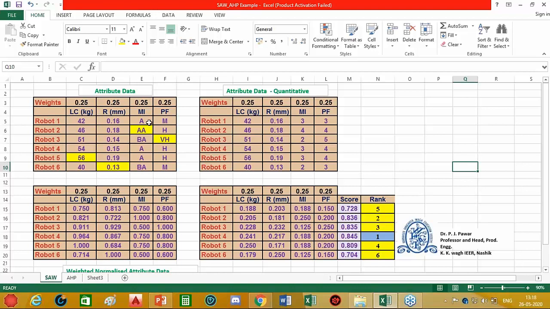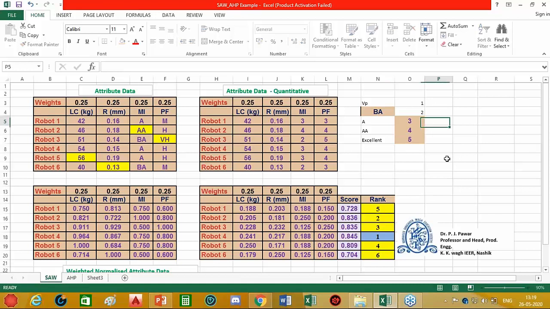Now, my first task: since I want to proceed further with some numerical processes, I need to convert this qualitative data into a quantitative form. For this, I can use a Likert scale, say a 5-point scale. For the man-machine interface, let us consider a Likert scale where very poor is 1, below average is 2, average is 3, above average is 4, and excellent is 5.